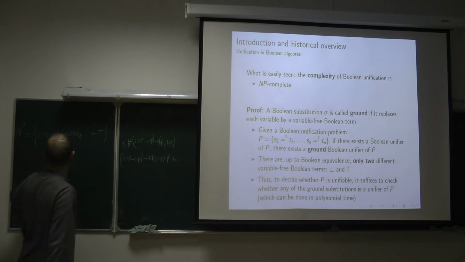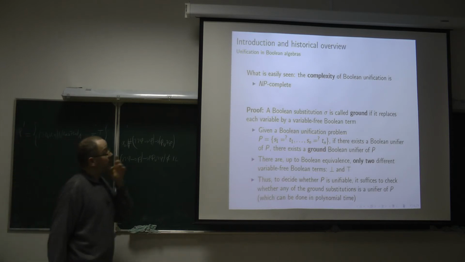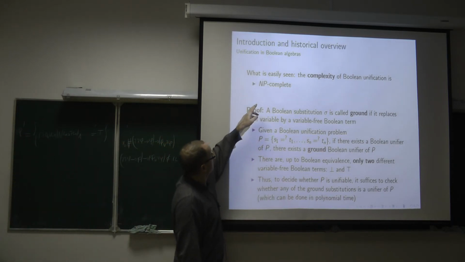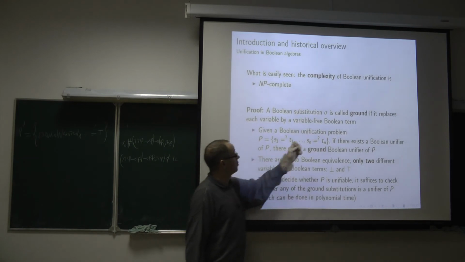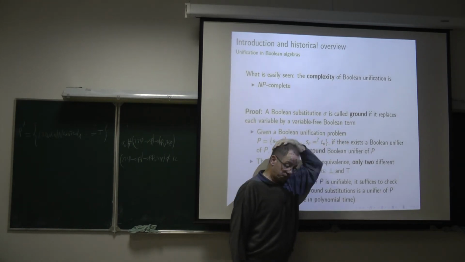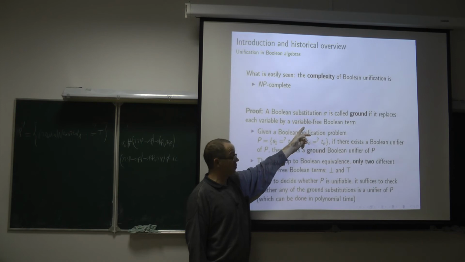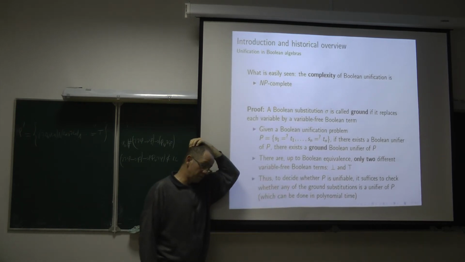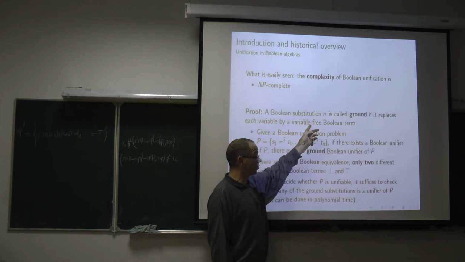But if we are not aware that it is possible to reduce the unifiability of a set of pairs of Boolean terms to the unifiability of exactly one Boolean expression, we can, of course, prove that this problem is NP-complete by considering the following argument. First, we will say that a substitution is ground if it replaces each variable by a variable-free term. And in Boolean logic, every variable-free term is either equivalent to true or false.